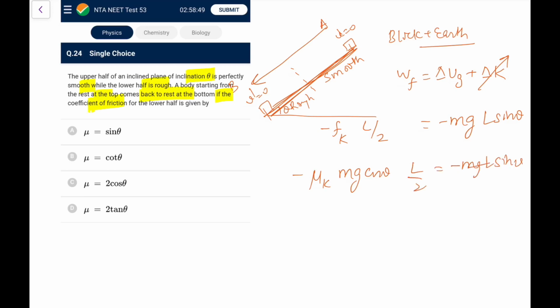So this mgL goes, minus goes. So what we have is mu k is equal to 2 tan theta. So it's a very standard question. So this is option D.